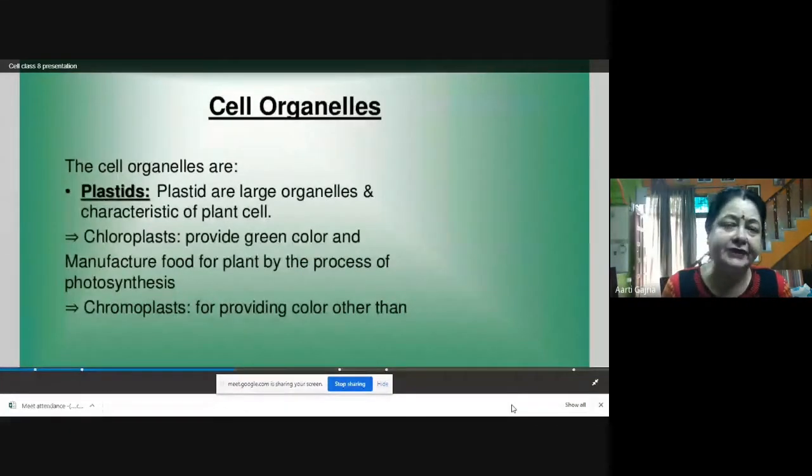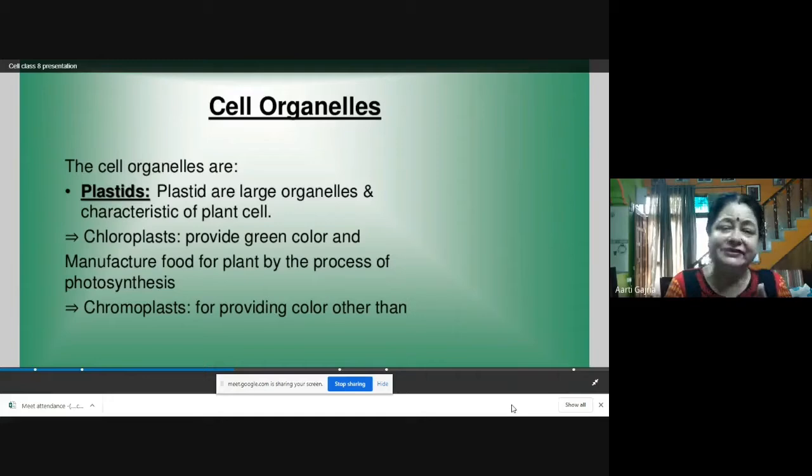Organelles. There are different components present inside the cell, and these are called cell organelles. Now, these cell organelles are found only in eukaryotic cells. There are two types of cells, prokaryotic and eukaryotic. A bacterial cell is prokaryotic.